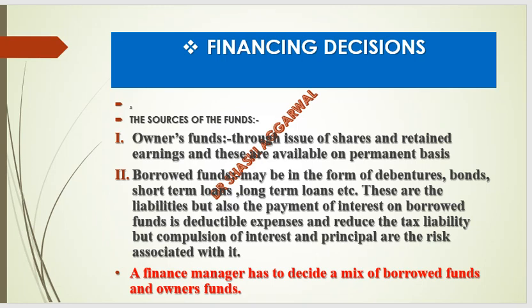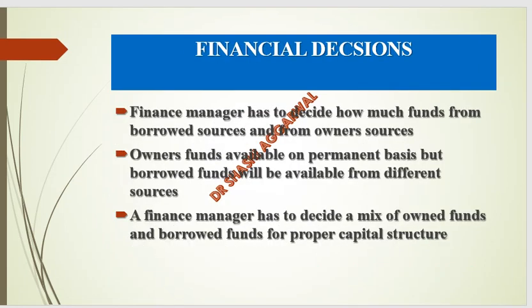A finance manager has to decide how much debt and how much equity should be there, a mix of borrowed funds and owners' funds. He has to take a rational decision. There should be an optimum debt and equity mix. The finance manager has to decide how much funds from borrowed sources and from owned sources. What should be the ratio of debt? What should be the ratio of equity, the owners' funds?